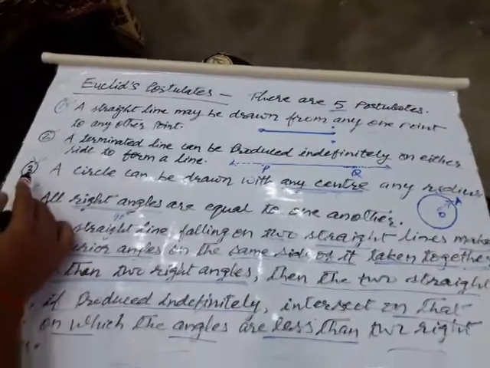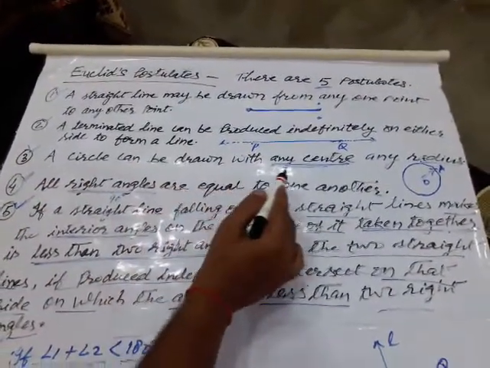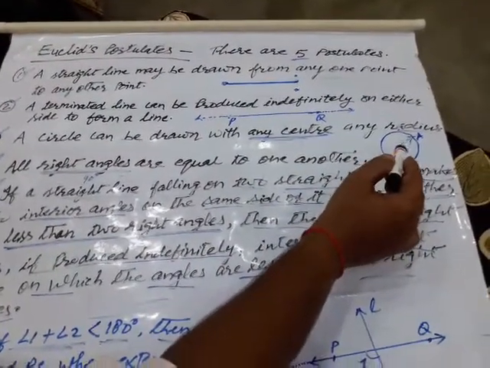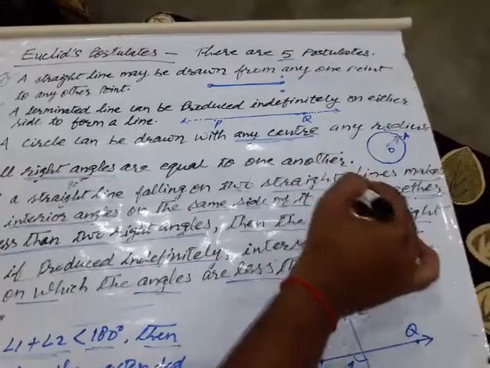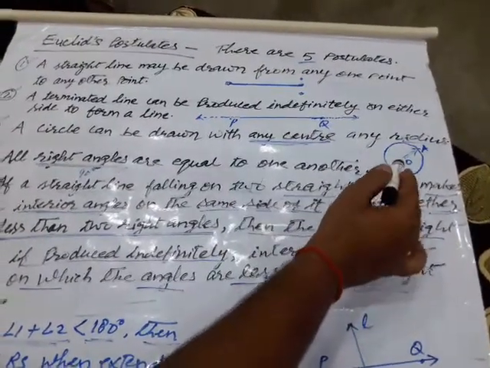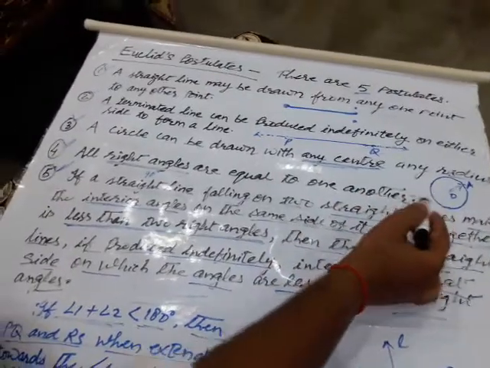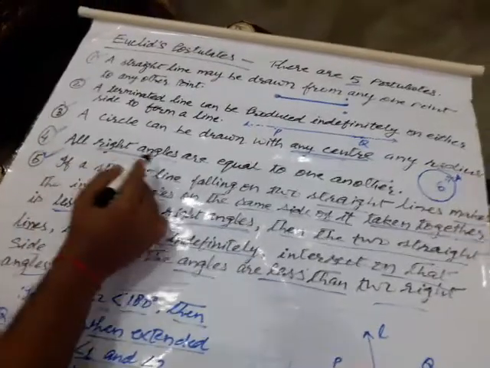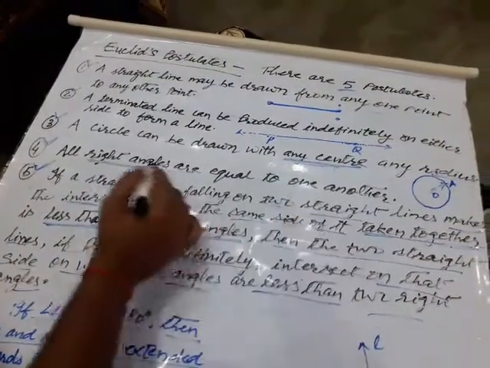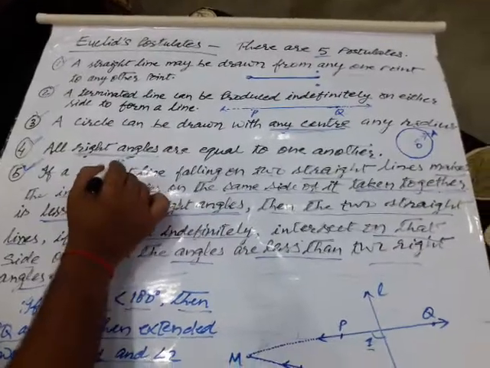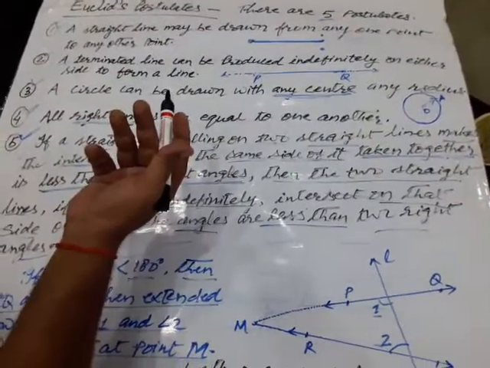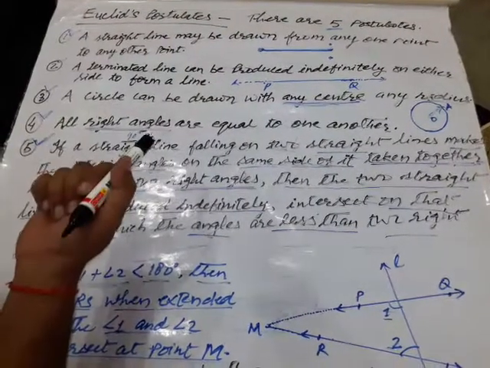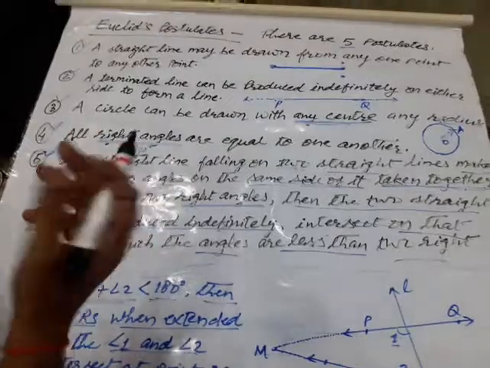Third postulate is a circle can be drawn with any center and any radius. Clear? On a plane, you can draw a circle from any fixed point with any radius. There is no restriction. According to situation, according to your convenience, you can draw it. Now fourth postulate is all right angles are equal to one another. As you know, the measure of a right angle is 90 degrees, and all the right angles are equal to one another. This is also easy because the definition of a right angle is that wherever they are, they will be of 90 degrees.